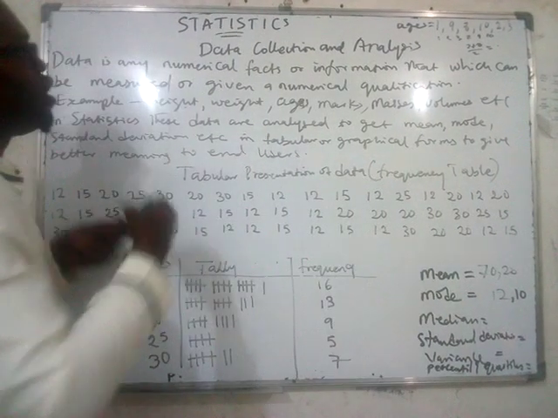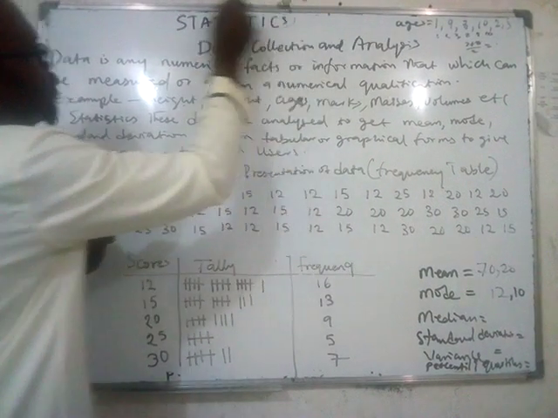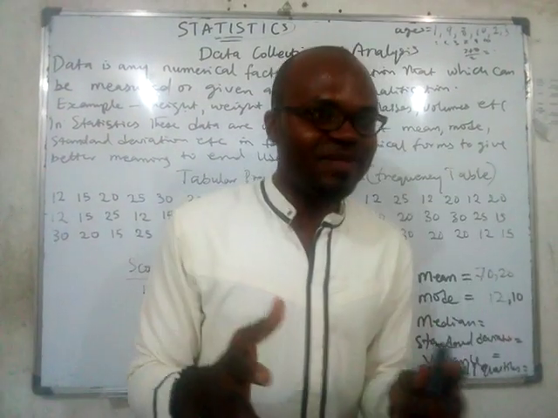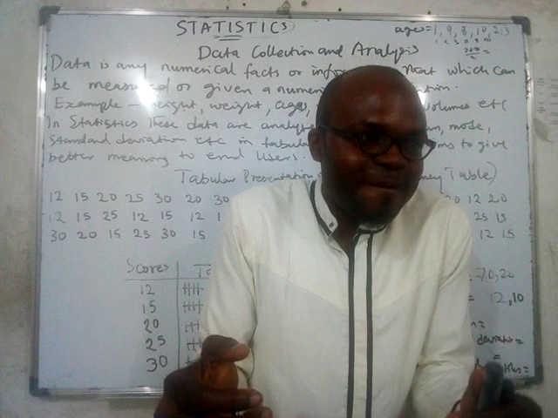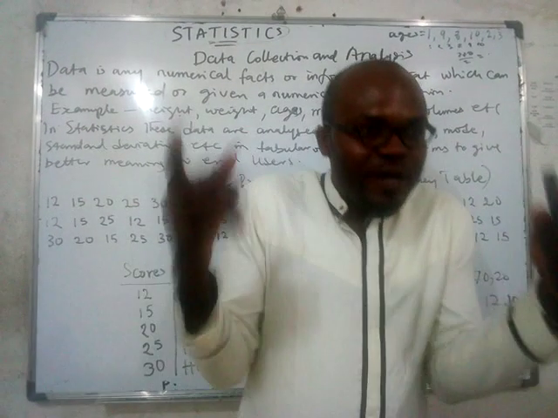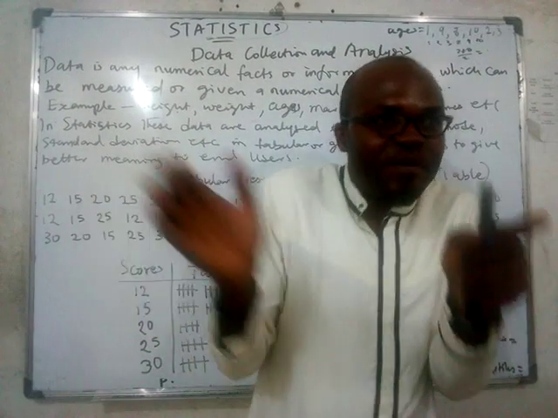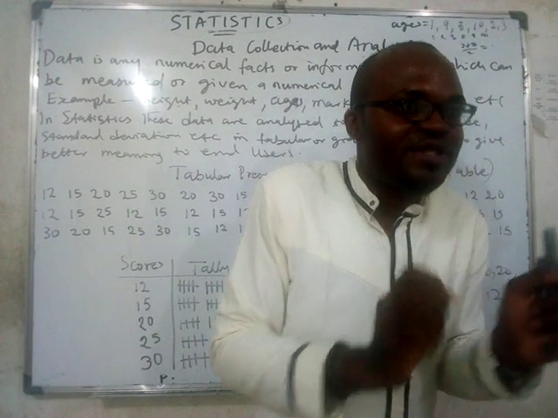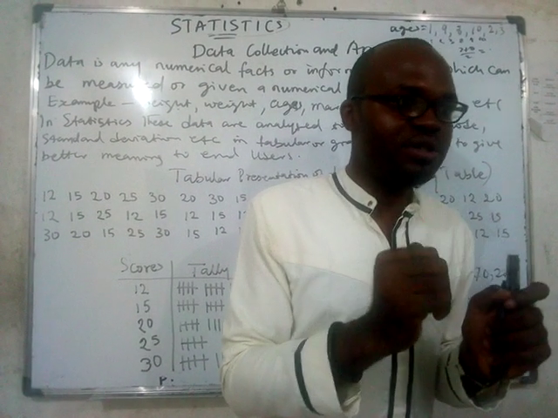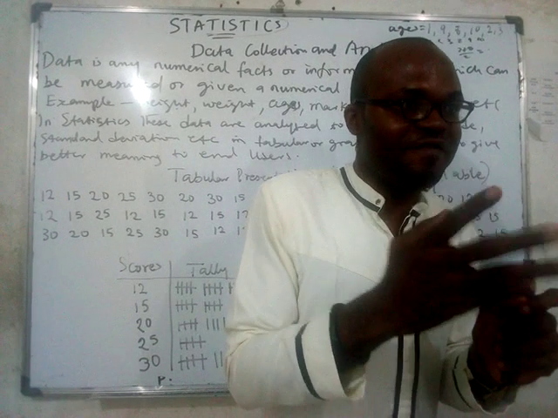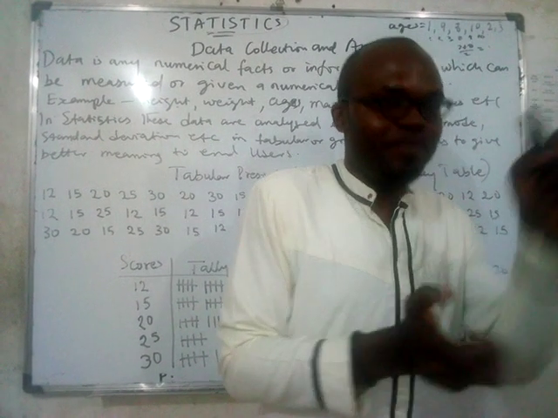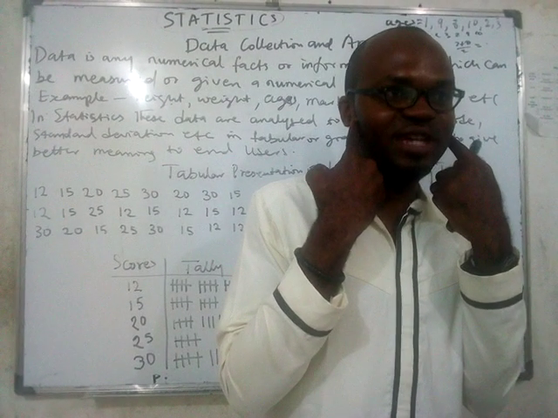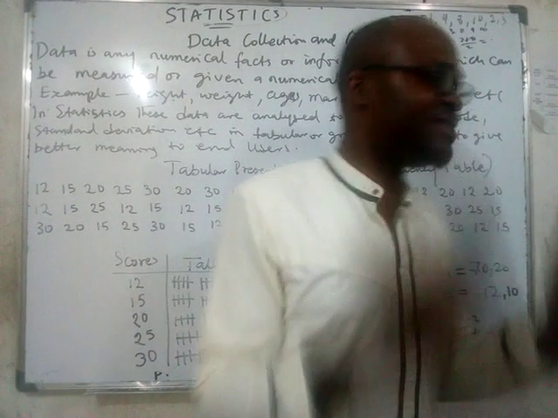Then you're doing what we call what? Statistics. You understand? Statistics means what? Collecting data, arranging that data, manipulating it, putting it in tabular form, and using it to get information like mean, mode, standard deviation, variance. Those statistical parameters make meaning to the person that gets the information. Is that clear? That's statistics.